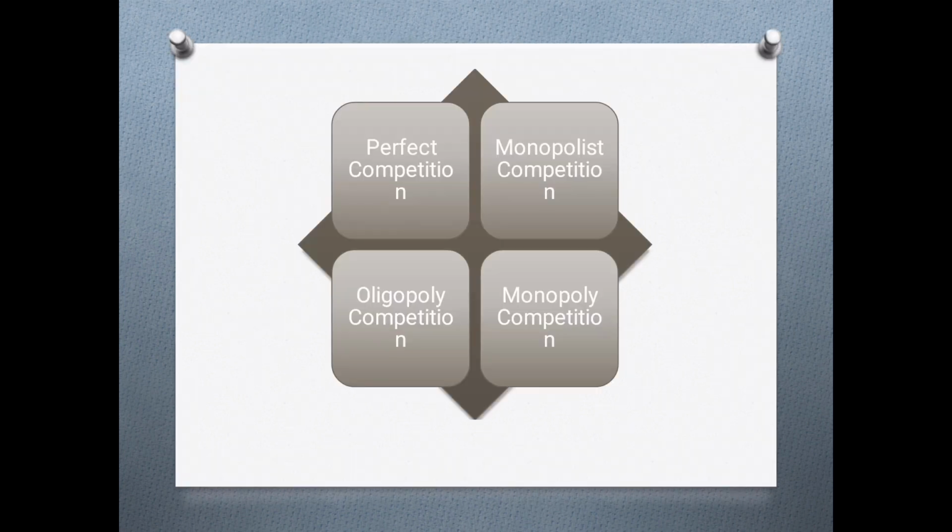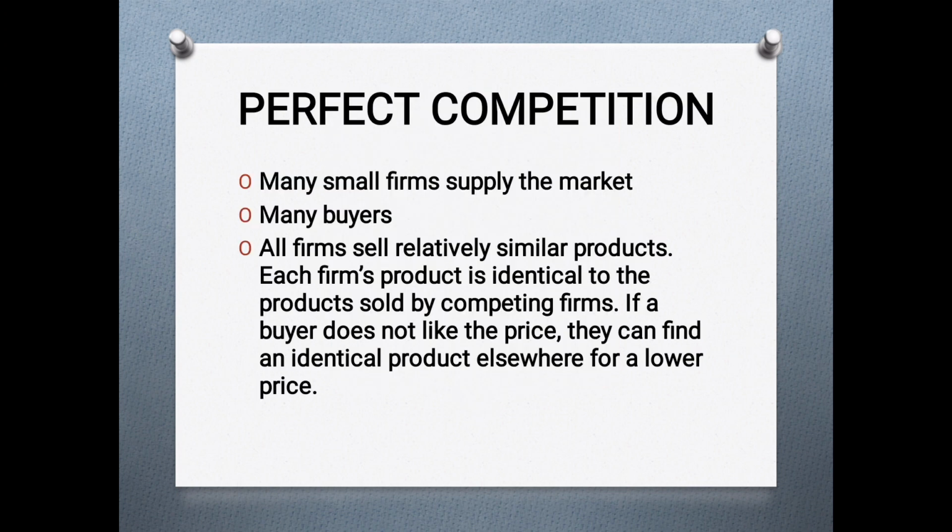There are four types of competition in our economy. First is perfect competition, second is monopolistic competition, third is oligopoly competition, and fourth is monopoly competition. Today, we particularly talk about perfect competition. These are the characteristics of perfect competition, or we can say the assumptions of perfect competition.